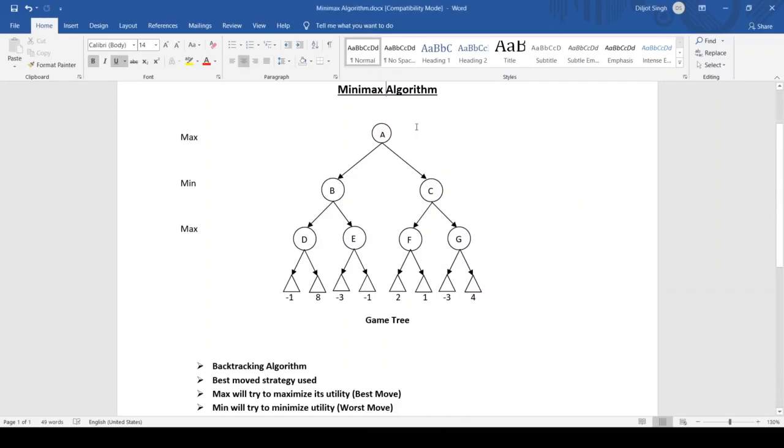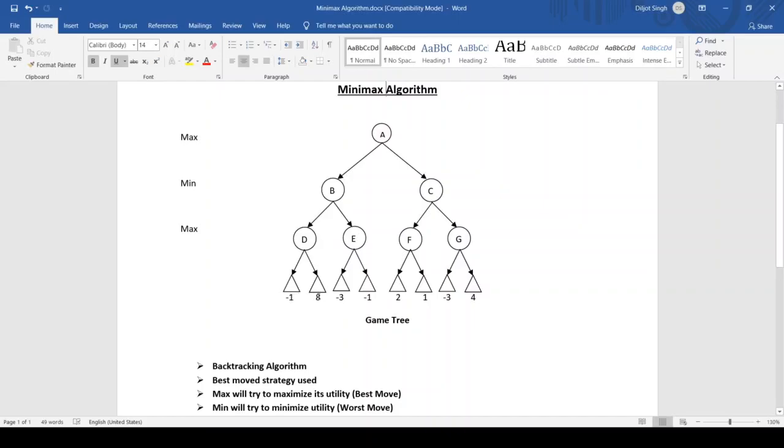So A is our turn, that is the max turn, and after that it will be the turn of min, then again max. We can see that at the terminal level we are having two options for D. That's where the main concept of backtracking comes. We have two options at the terminal level for D. One is -1 and the other one is 8. So as we know, to maximize our profit, to maximize our utility, we will choose the maximum one.